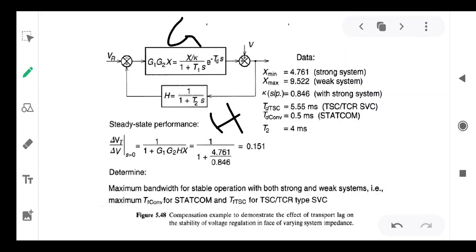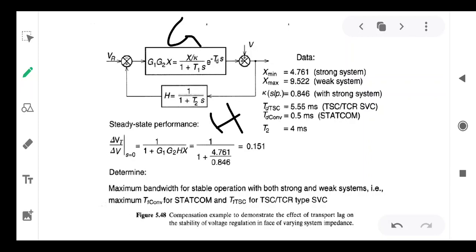So let us consider both strong system as well as weak system and the dynamic responses of SVG, both STATCOM as well as SVC. So when small k is taken as 0.846 with strong system and TD, transport lag for TSC, thyristor switched capacitor, is 5.55 milliseconds, TSC TCR type SVC, and for the conventional, that is converter based controller, TD is equal to 0.5 milliseconds.